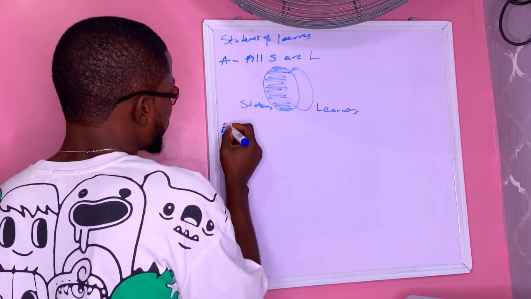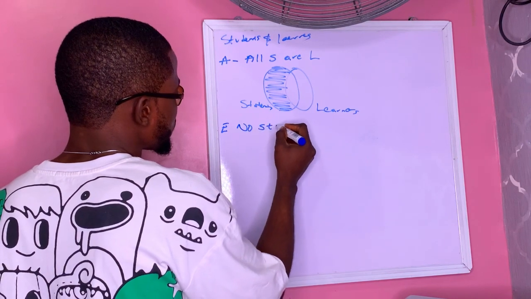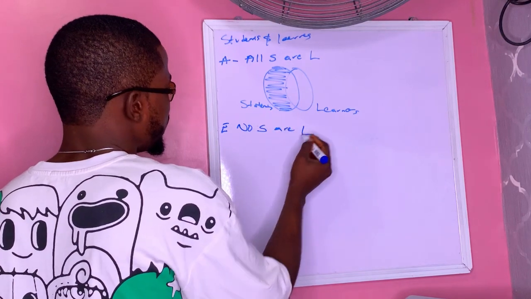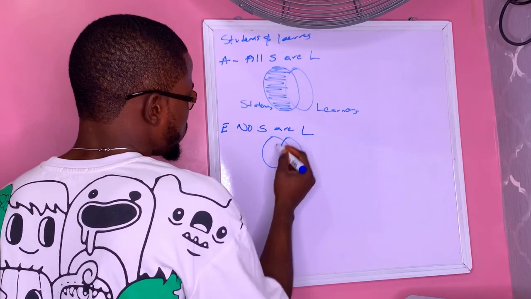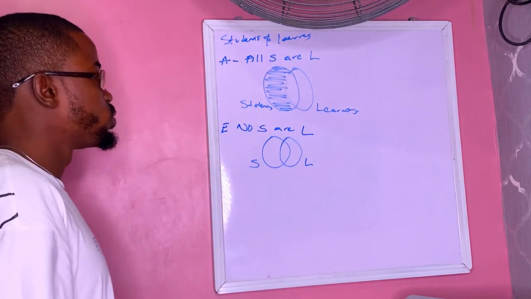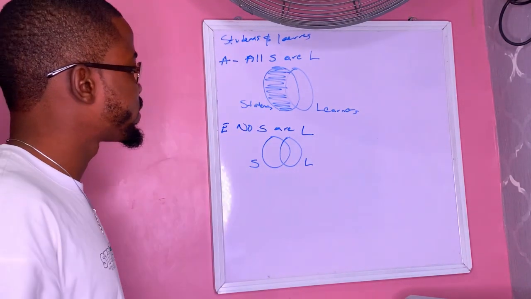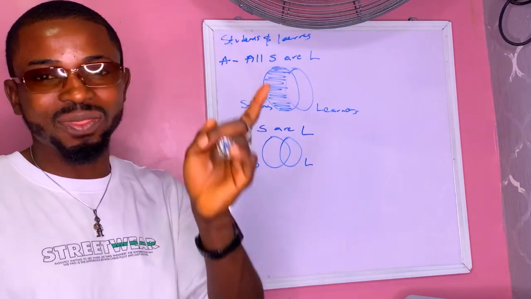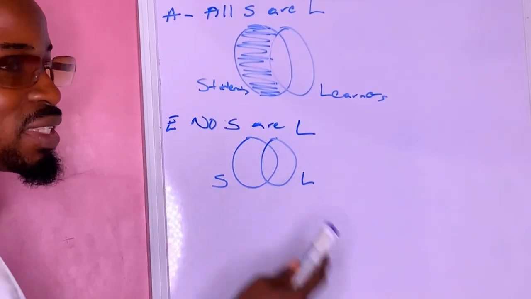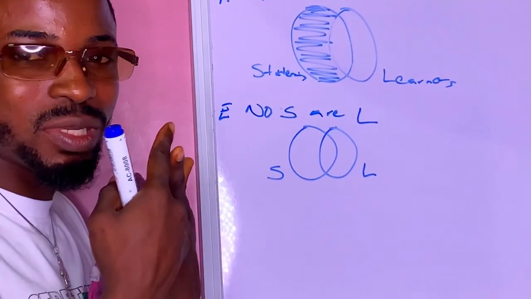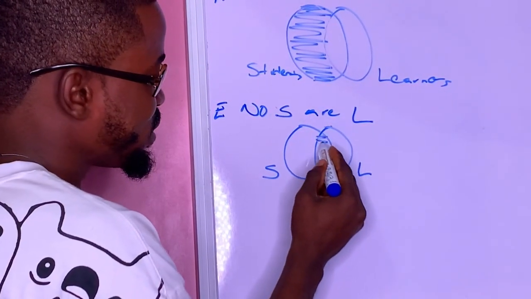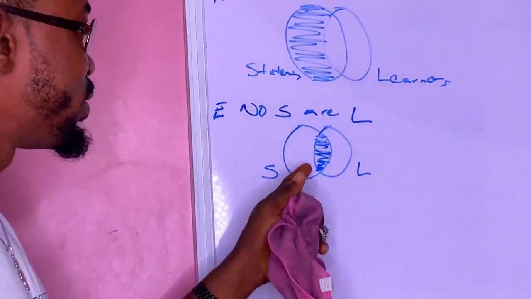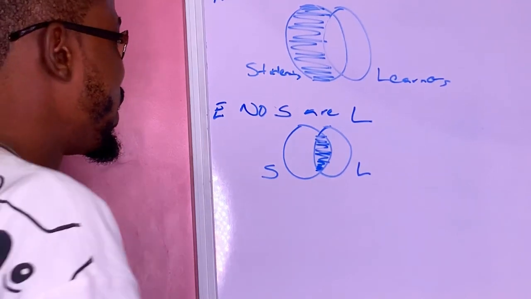E proposition. No students are learners. So no students are what? Learners. So where is the space of students that are learners? We said it is empty, because no student at all is a learner. So it is in the middle. You look for where student and learner are coming together. Then you shade it off to indicate that what? It is empty, because no students are learners.